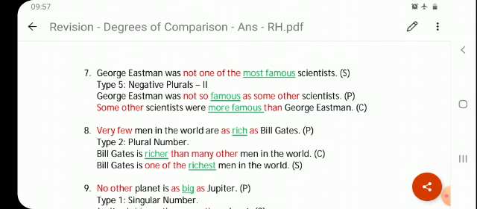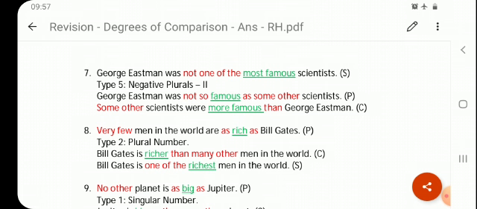Now this is type 5 negative plurals is the only where compare, just like positive, just like superlative, in positive also we'll have George Eastman in the beginning. So George Eastman was not so famous as some other scientists, and in comparative we'll have some other scientists in the beginning.